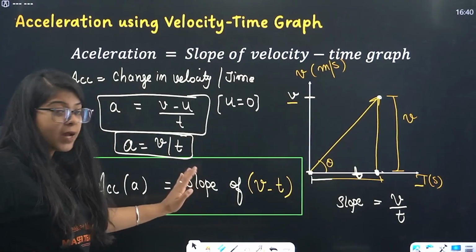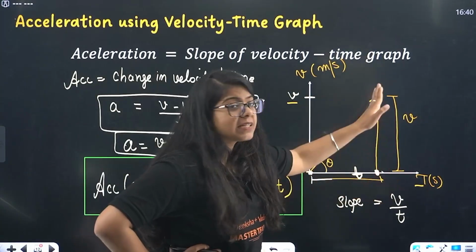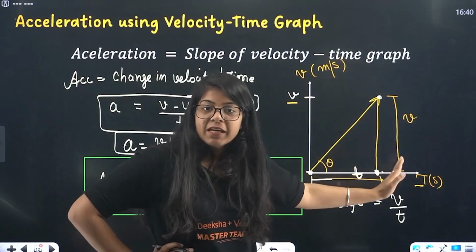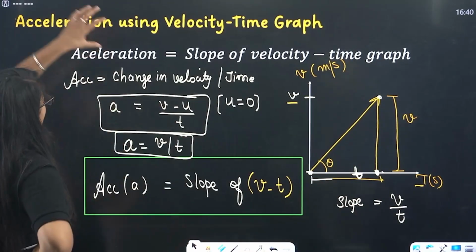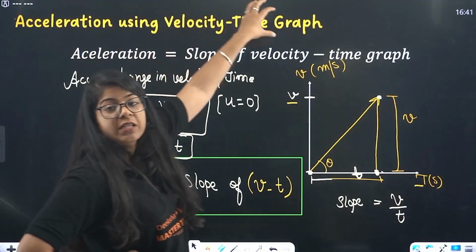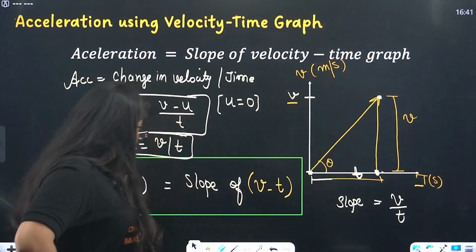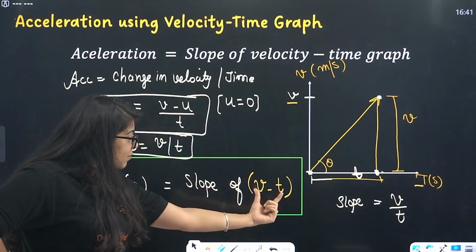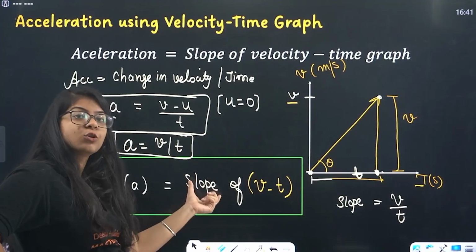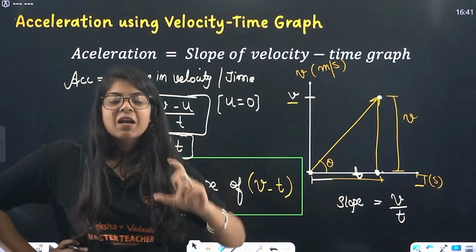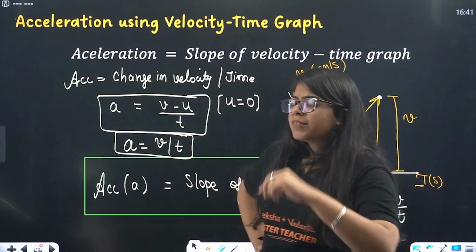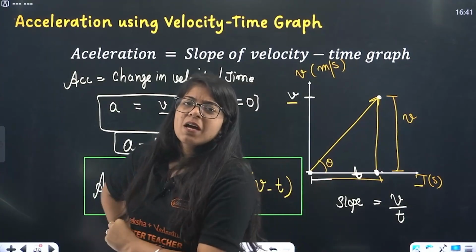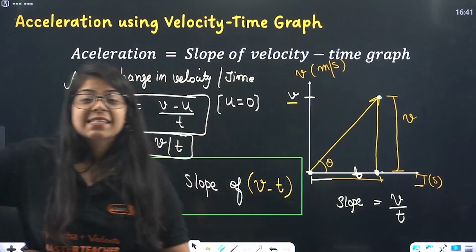By finding the slope. Slope is what? The y-axis divided by x-axis, v divided by t. Done? So that means acceleration using velocity time graph. The using was what? Slope. So, slope of velocity time graph is equal to acceleration. Revise it with me. Slope of velocity time graph is acceleration.